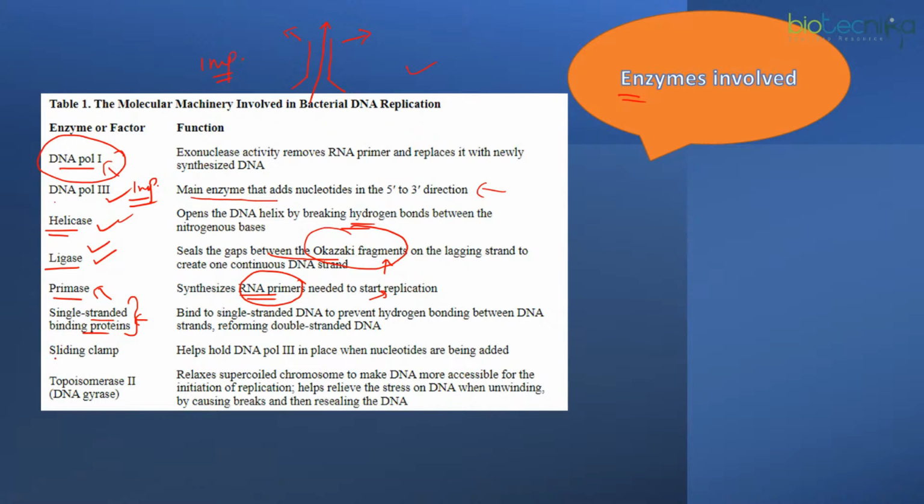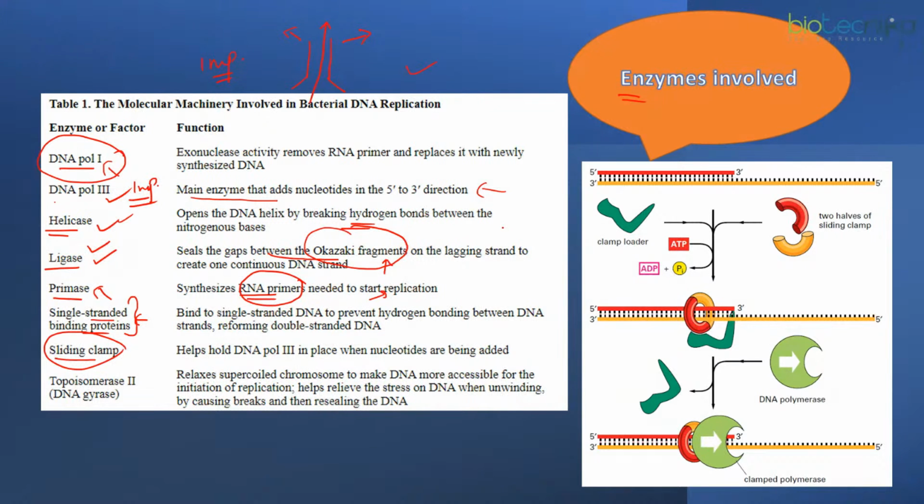Now you need to know about the sliding clamps as well. Now, what are sliding clamps? I show you a diagram here. Quickly, let us have a look at how sliding clamps are important. Now see, this is DNA polymerase, right? DNA polymerase is the main enzyme for performing the replication. However, it has a tendency to fall off the DNA again and again. So it needs to be stabilized there. So there, the sliding clamps help.